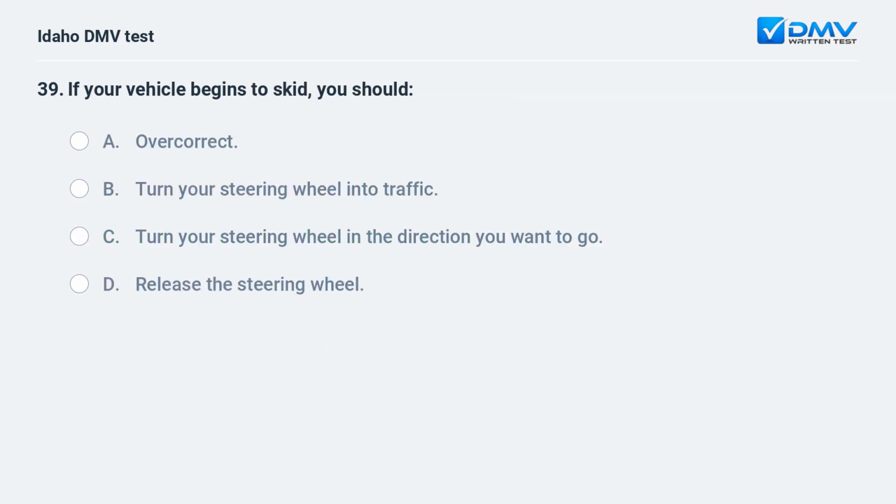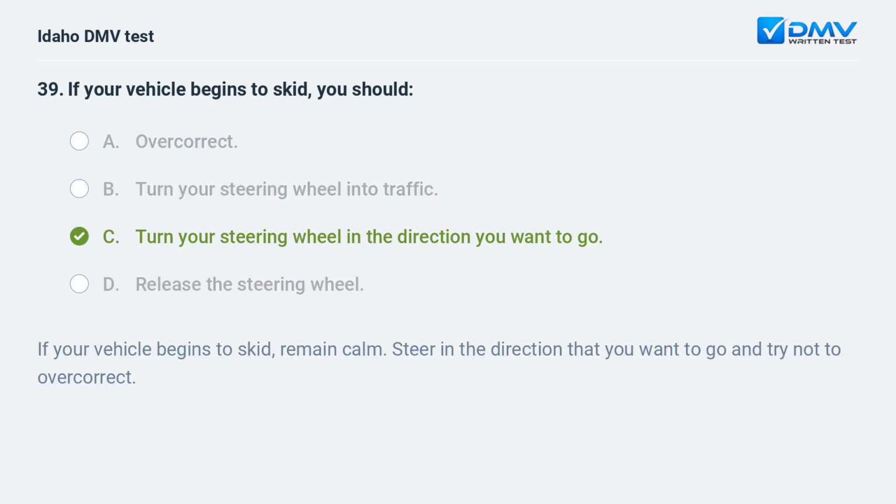If your vehicle begins to skid, you should A. Overcorrect. B. Turn your steering wheel into traffic. C. Turn your steering wheel in the direction you want to go. D. Release the steering wheel. C. Turn your steering wheel in the direction you want to go.